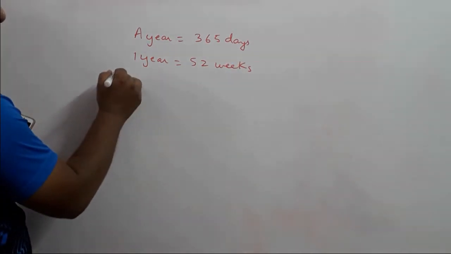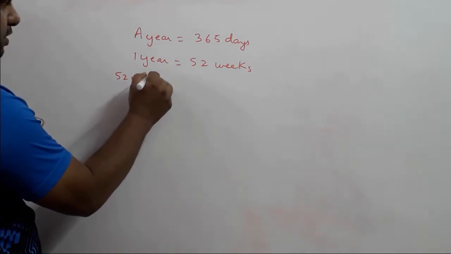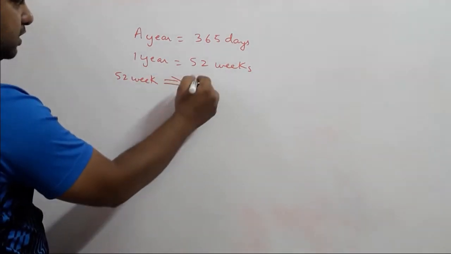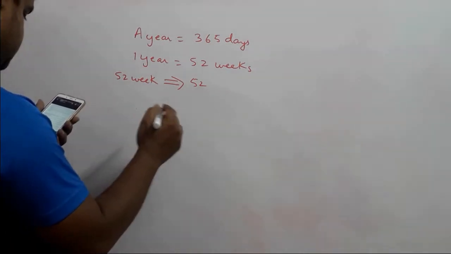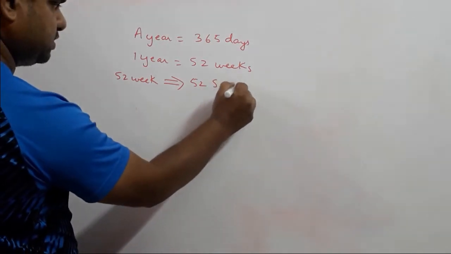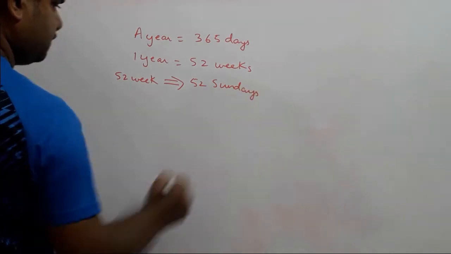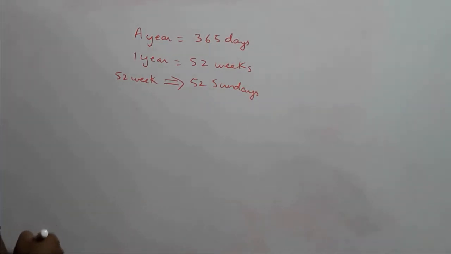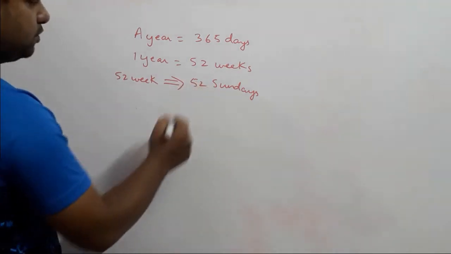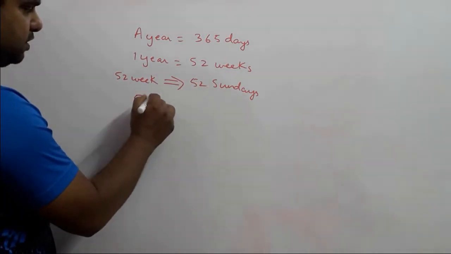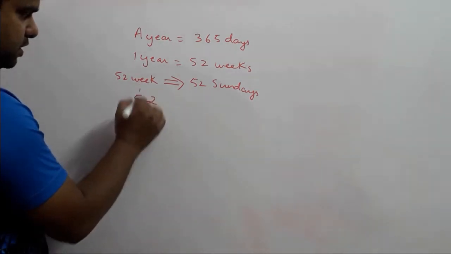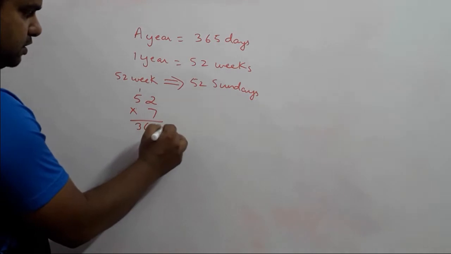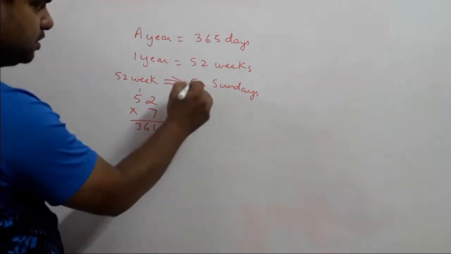So if it has 52 weeks, that means it should have 52 Sundays. Now if we do 52 into 7, that comes to 364 days. That means 1 day remains.